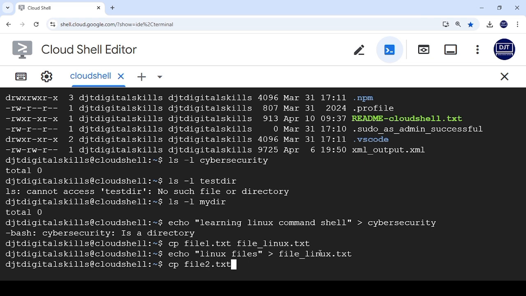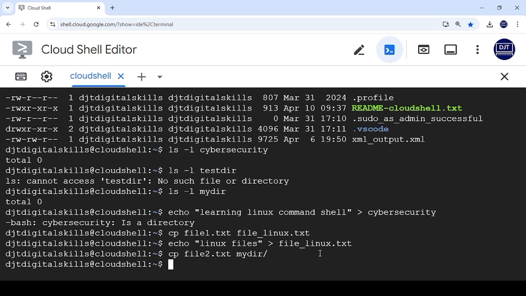File2.txt. You are copying this file inside my directory. Then press enter. You can see that that is correct.